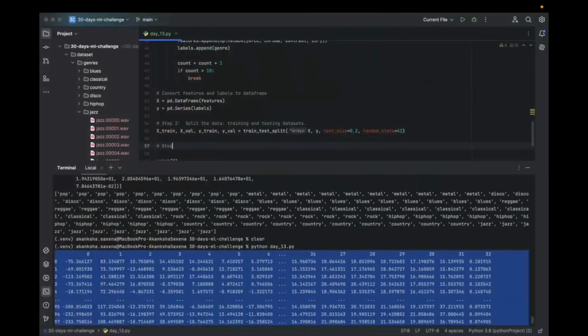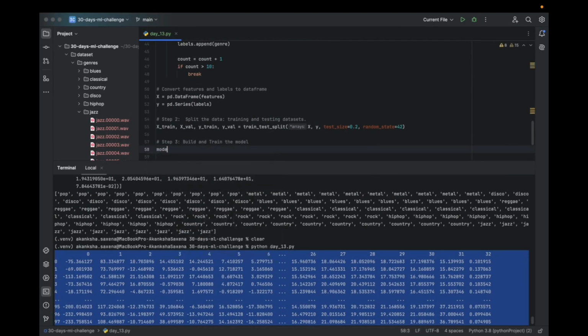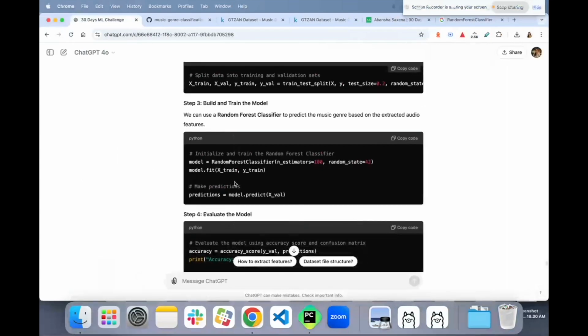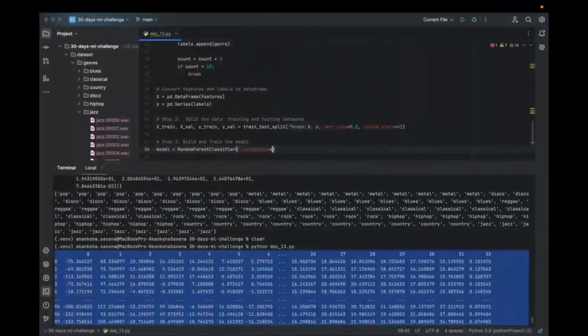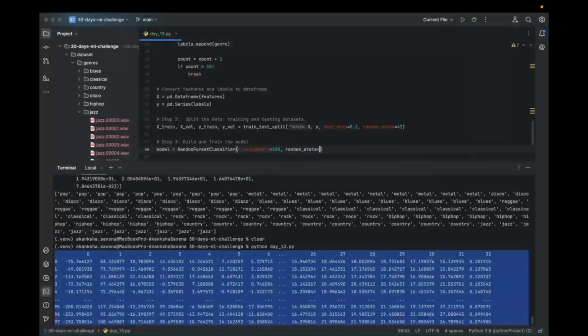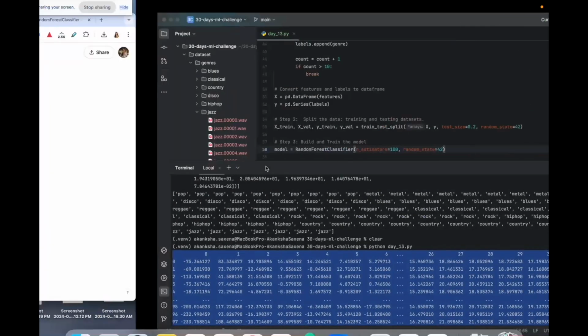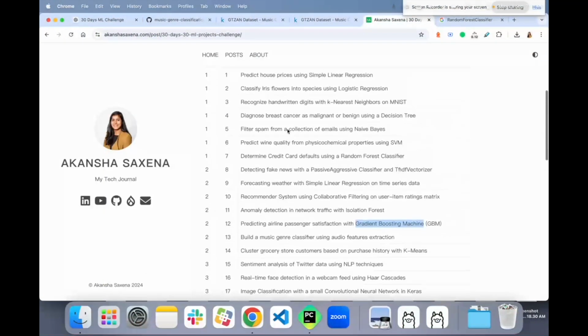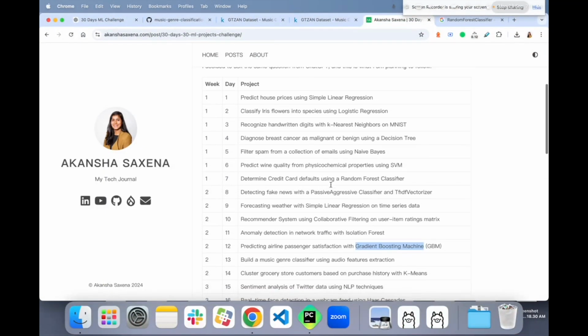So yes, now build and train the model. So we are going to do model random forest classifier, and here n_estimators is going to be 100, and random state is going to be 42. If you remember this n_estimators, let me go back to our problem. We did use random forest, right?